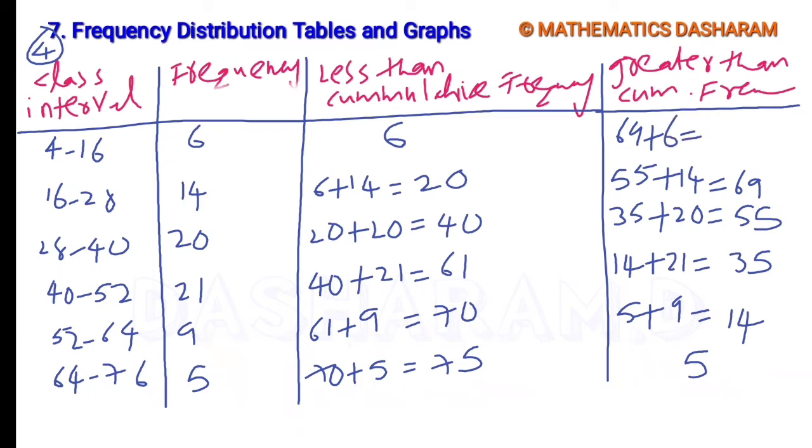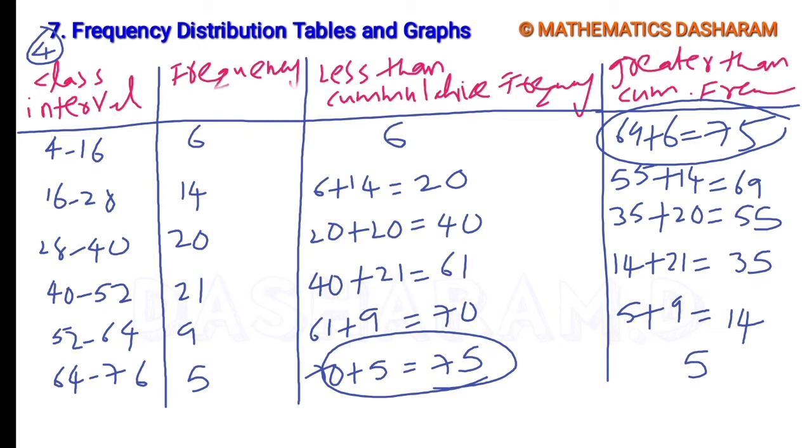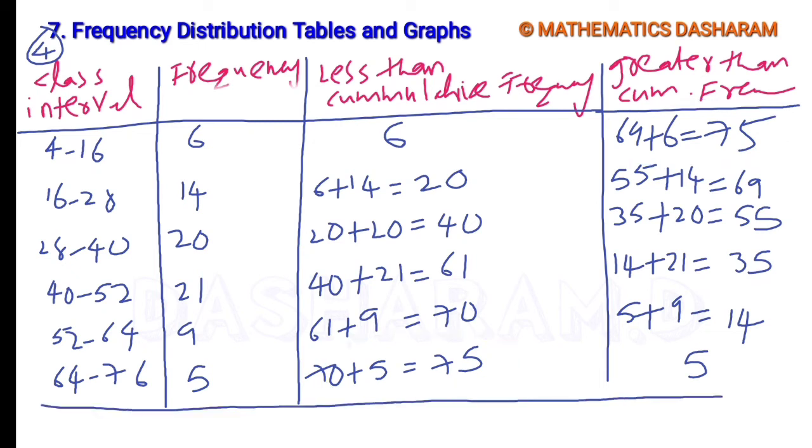So that is 75. So this is called the greater than cumulative frequency. One thing you observe, the last frequency in the less than cumulative and the first frequency in the greater than cumulative are both the same. So this is a complete table for the fourth question.